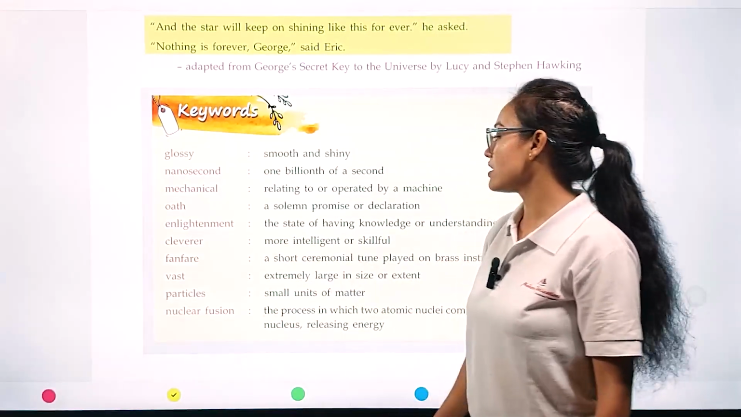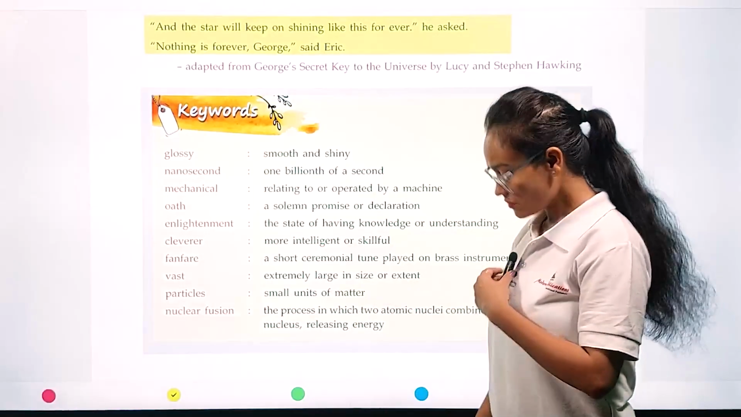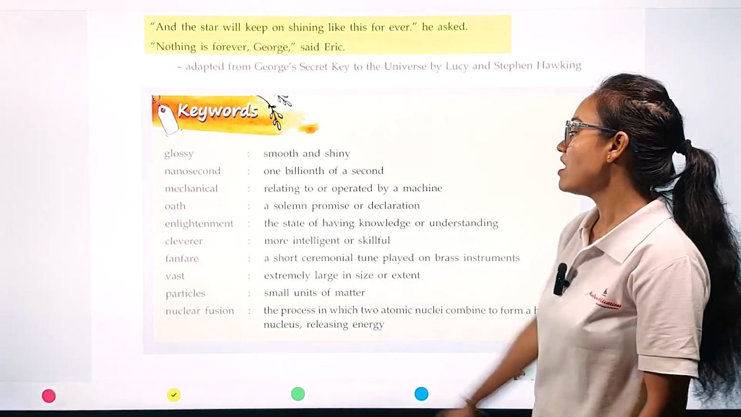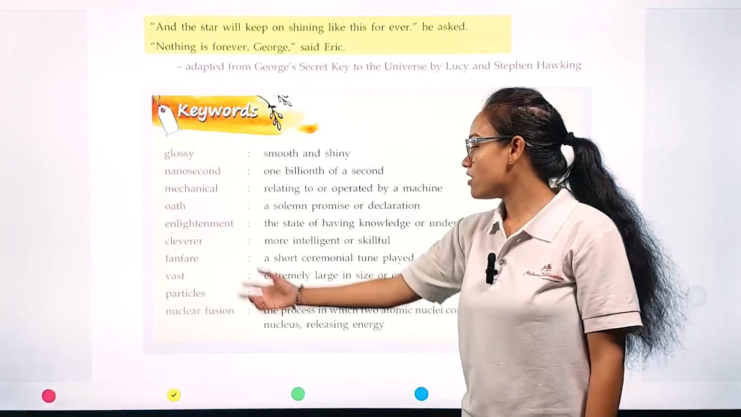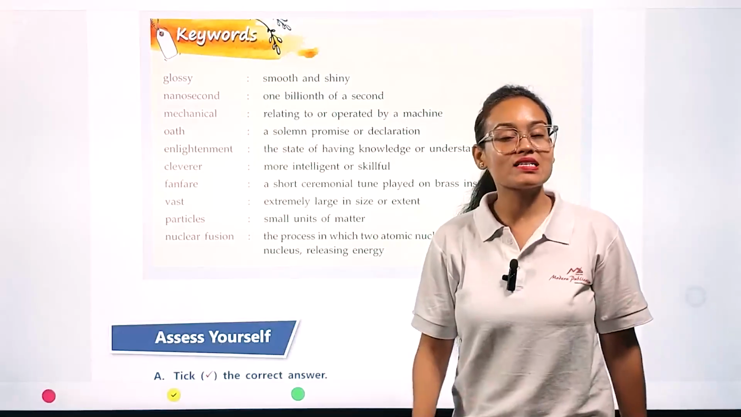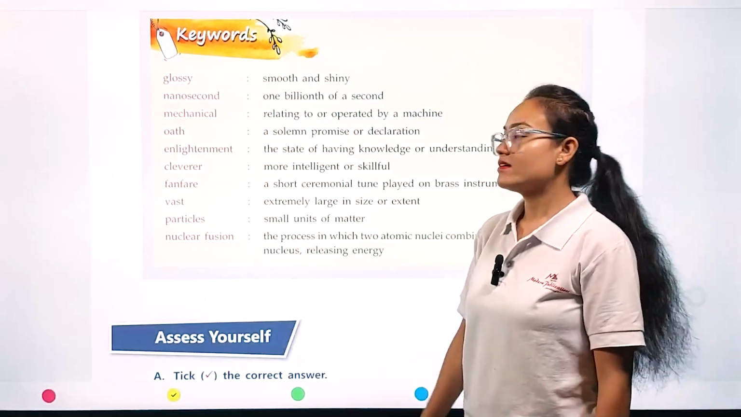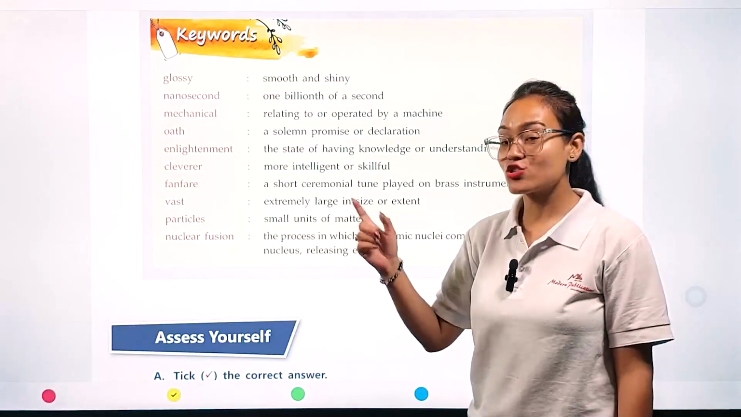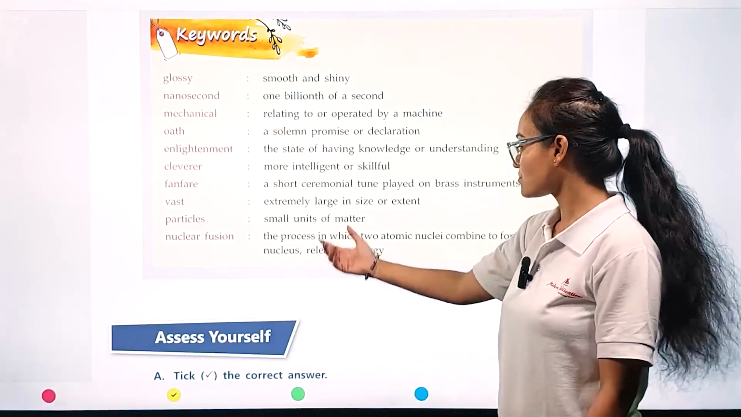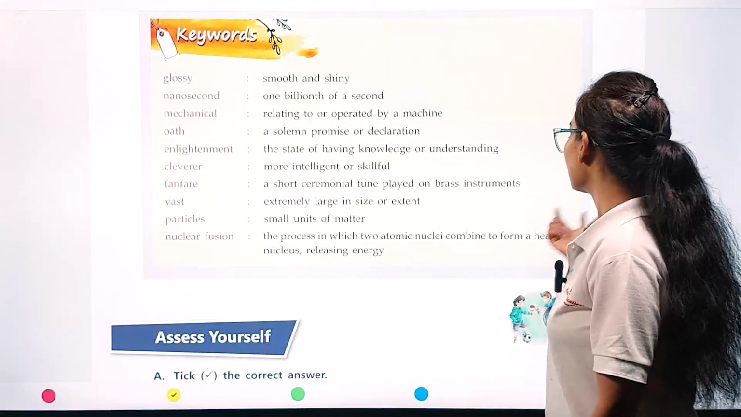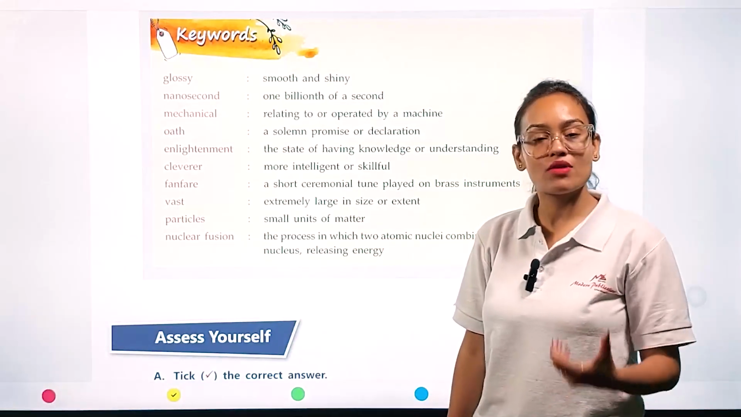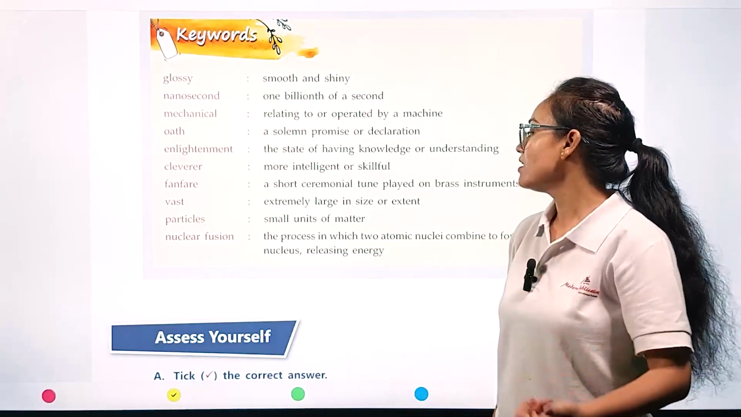Clever, more intelligent or skillful. Clever means the most intelligent person. Fanfare, a short ceremonial tune played on brass instruments. Fanfare means a short composition. Vast, extremely large, very large in size. Particles, smaller units of matter. Particles are the smallest units of matter. And how many types of matter? Solid, liquid and gas. So the smallest part of matter is called particles. Nuclear fusion. What is the meaning of nuclear fusion? The process in which two atomic nuclei combine to form a heavier nucleus to release energy.